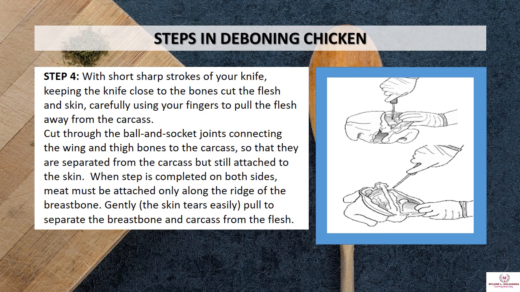Cut through the ball and socket joints, connecting the wing and thigh bones to the carcass, so that they are separated from the carcass but still attached to the skin. When this step is completed on both sides, meat must be attached only along the ridge of the breastbone. Gently, because the skin tears easily, pull to separate the breastbone and carcass from the flesh.